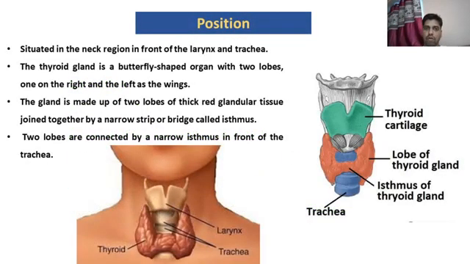So when we talk about the position of the thyroid gland, this is the gland which is present inside our body in front of the trachea and larynx, and it is bilobed in structure, and these lobes are connected with each other with the help of white fibrous tissue which is known as the isthmus.